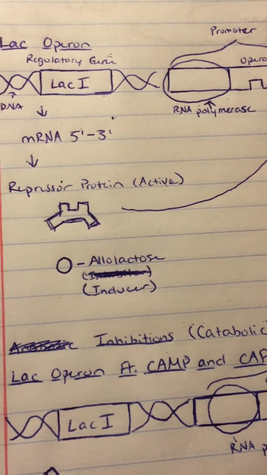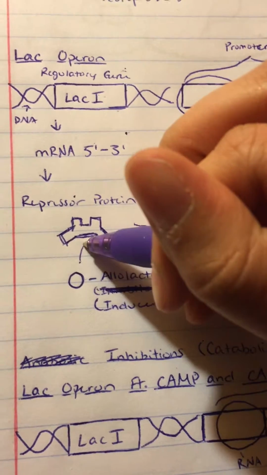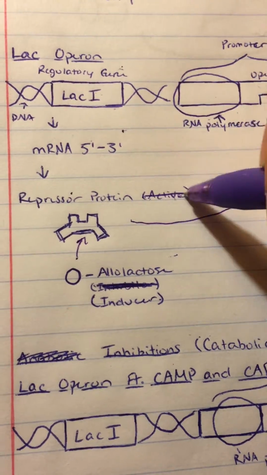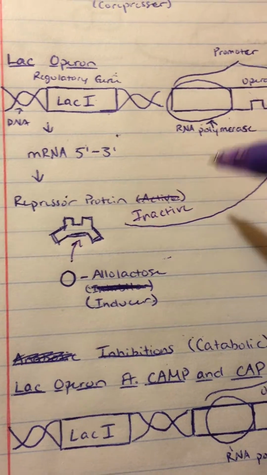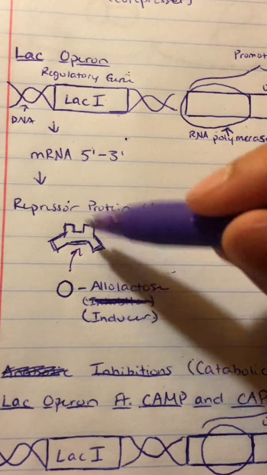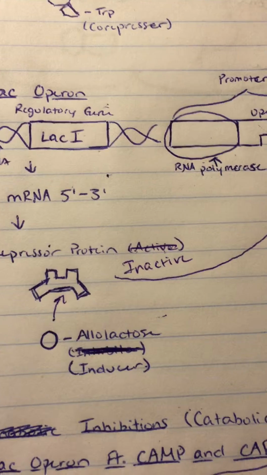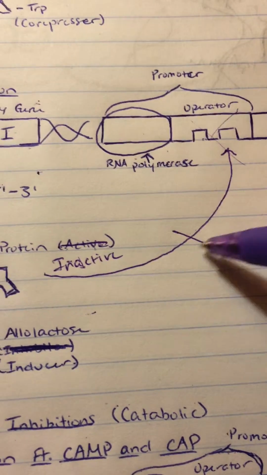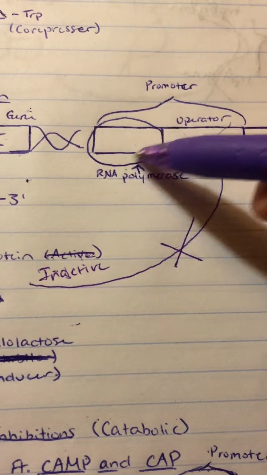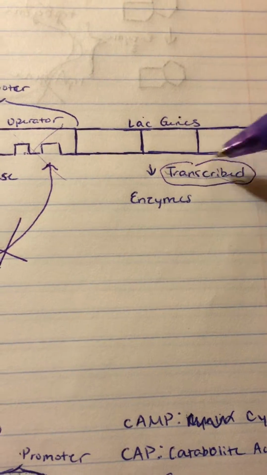But if there is lactose present, then allolactose, an inducer, will bind onto the repressor protein, which makes it inactive. This causes it to also change shape, causing an allosteric effect. If this repressor protein is inactive, it cannot bind onto the operator. RNA polymerase can then bind to the binding site of the promoter, mRNA can be created, and lac genes can be transcribed into enzymes.